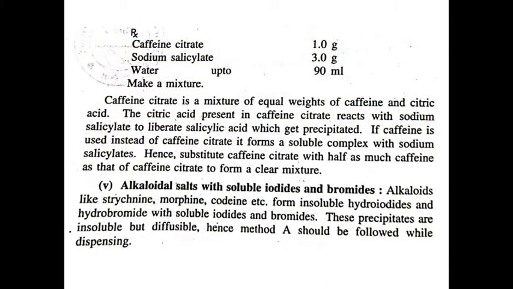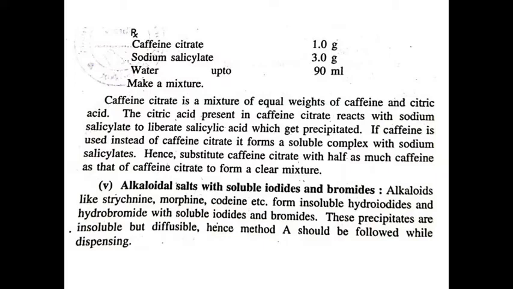Next example: caffeine citrate, sodium salicylate, water. In this preparation, caffeine citrate is a mixture of equal weights of caffeine and citric acid. The citric acid present in caffeine citrate reacts with sodium salicylate to liberate salicylic acid, which gets precipitated.